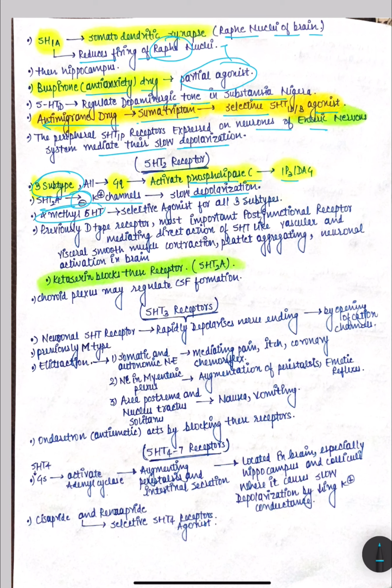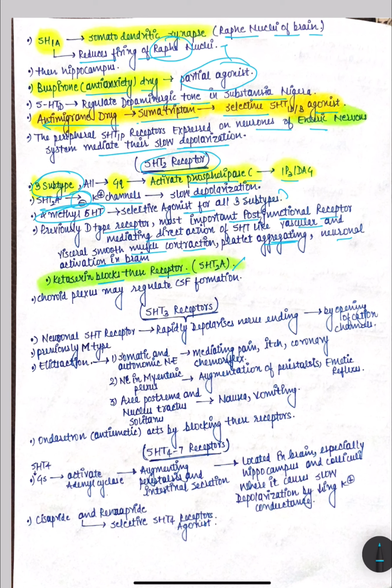Alpha-methyl 5-HT is a selective agonist of all the three subtypes of 5-HT2 receptor. Previously, 5-HT2 receptor was put under a category of D-type receptor. Most importantly, they are present at post-junctional receptors, mediating direct actions like vascular and visceral smooth muscle contraction, platelet aggregation, and neuronal activation in brain. Ketanserin blocks these receptors because it is an antagonist.